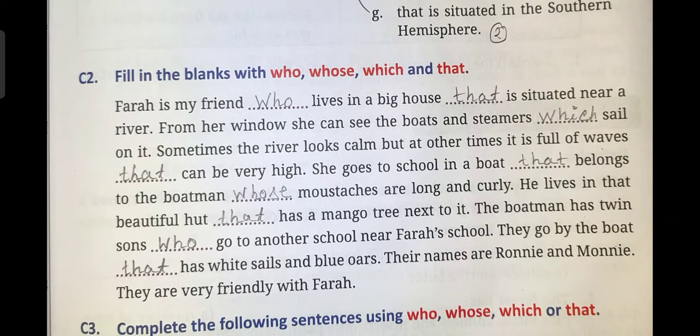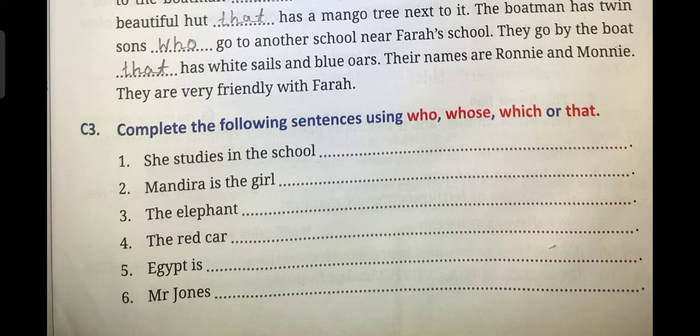Fill in the blanks with who, whose, which and that. I already filled in all of this. Next, complete the following sentences using who, whose, which and that. Okay, it is your homework. I will check it in your group. তোমাদের এই হু, হুজ, হুইচ এবং দ্যাট এই সব ব্যবহার করে এই সেন্টেন্সগুলোকে কমপ্লিট করতে হবে।